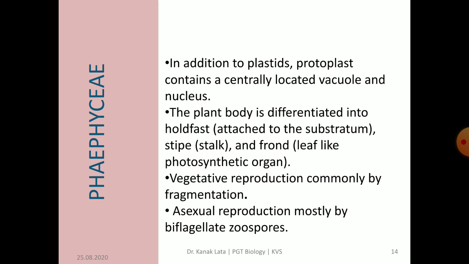Reproduction in the members of Phaeophyceae takes place by all three methods, that is vegetative reproduction, asexual reproduction and sexual reproduction. Asexual reproduction takes place in brown algae by biflagellate zoospores, that are pear-shaped and have two unequal, laterally attached flagella, and vegetative reproduction by fragmentation.